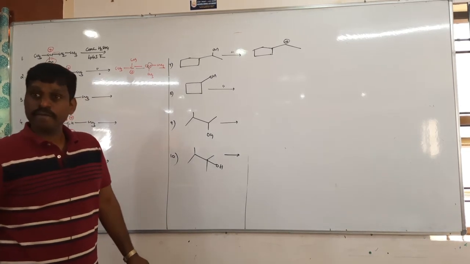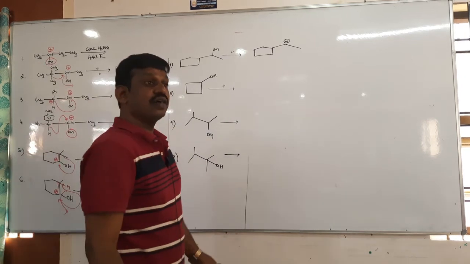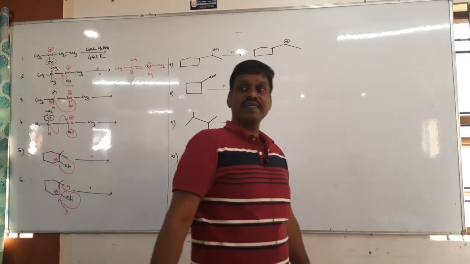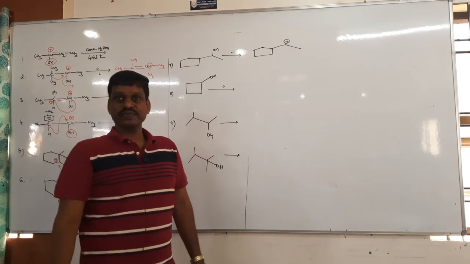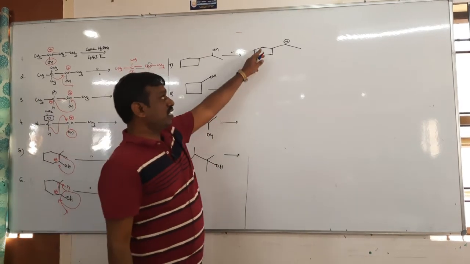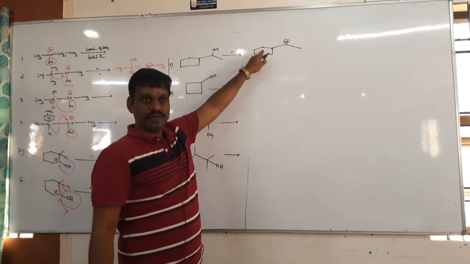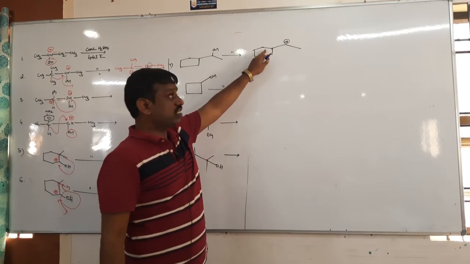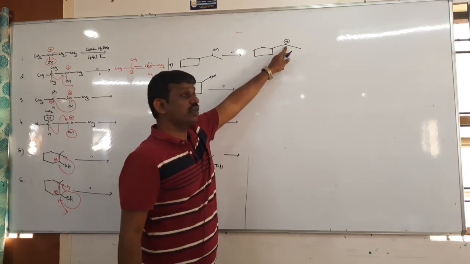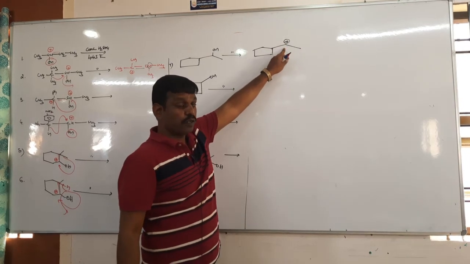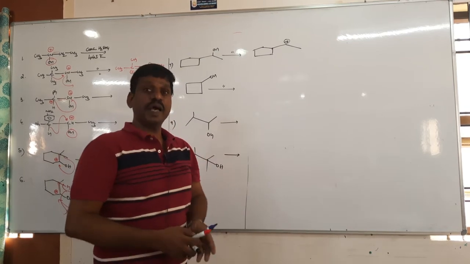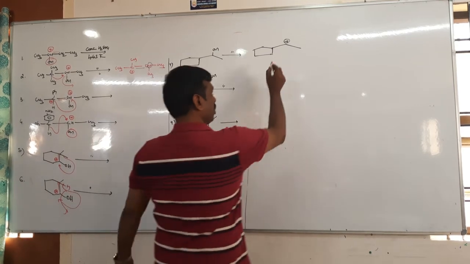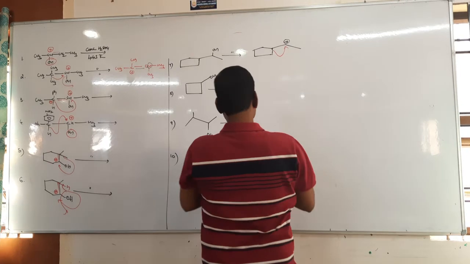Which rearrangement? Tertiary. Ring expansion, very good. It is a 5-membered ring. Adjacent to the cyclic ring, at the alpha position with respect to the ring, there is a positive charge. It undergoes ring expansion. So now this bond shifted here.